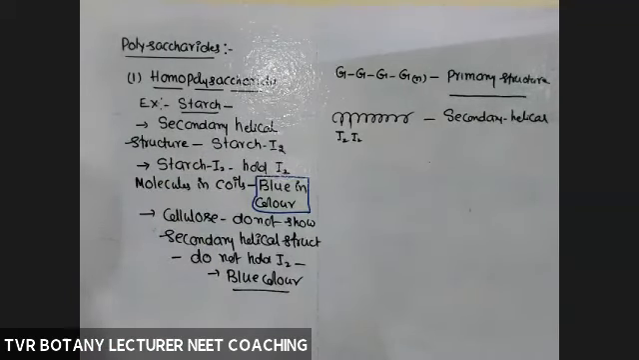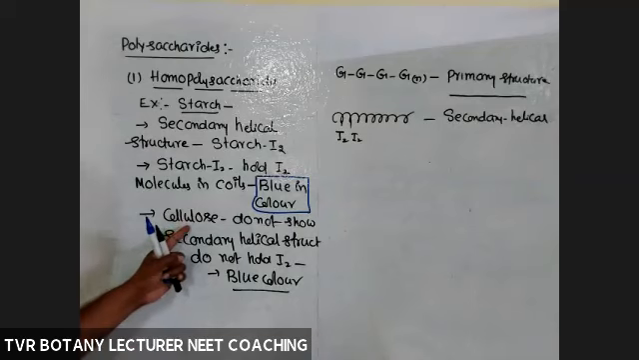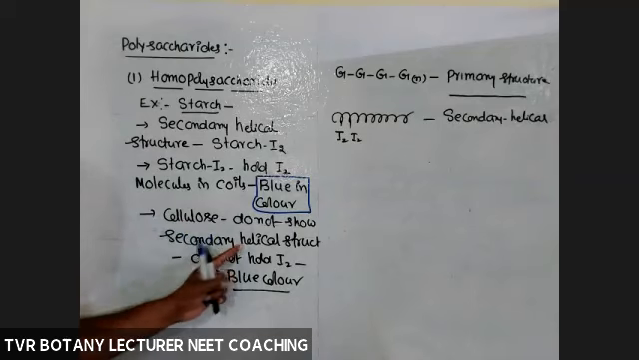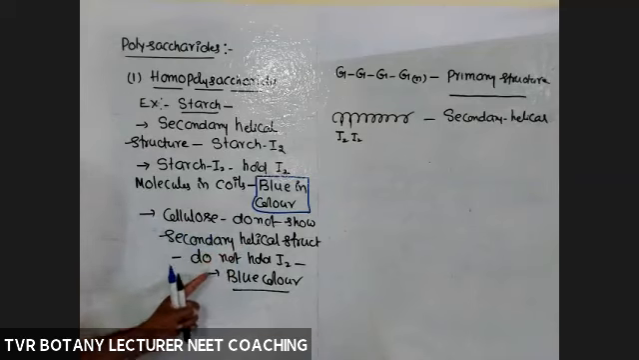And which structure is able to hold I2 molecules? And next question, starch with what type of structure imparts blue color if it is interacted with an iodine molecule? Like that they will question. Okay, and out of cellulose also, no helical structure, does not hold I2, and does not impart a blue color. Okay, so this is the simplest one.